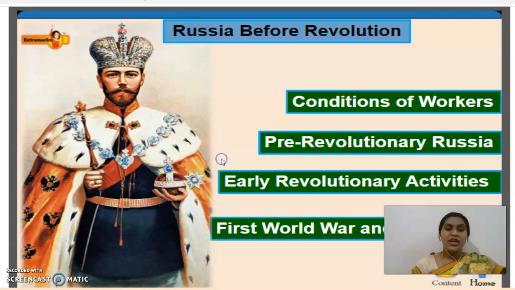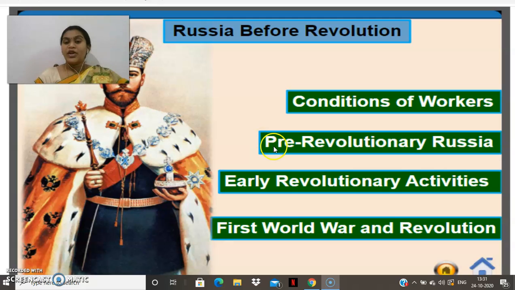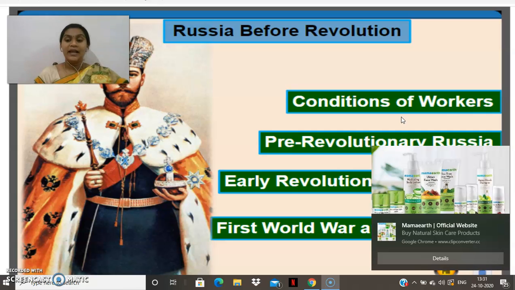Okay, so today we are going to see about Russia before the revolution. In that we are going to see about the conditions of workers, which is a main important thing.